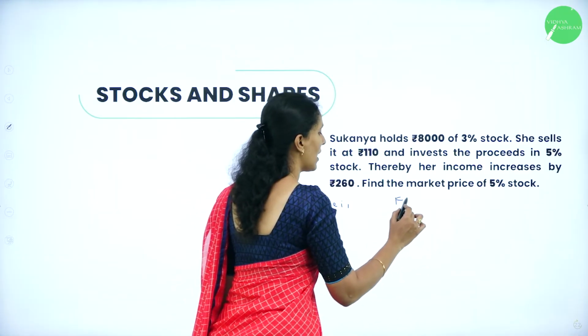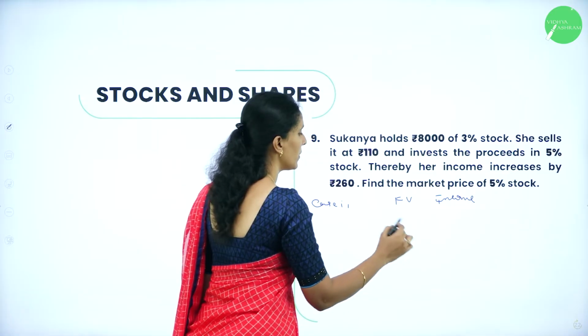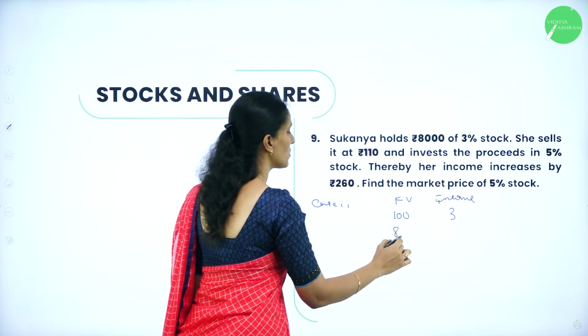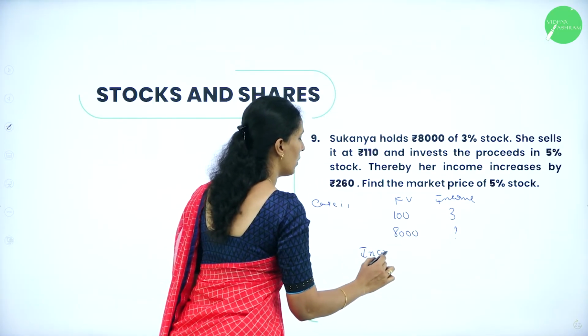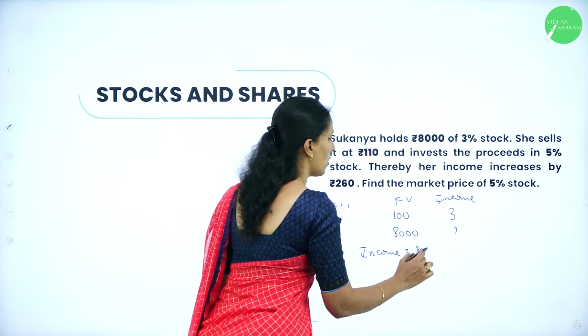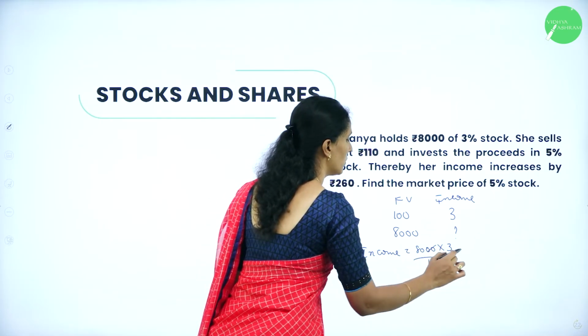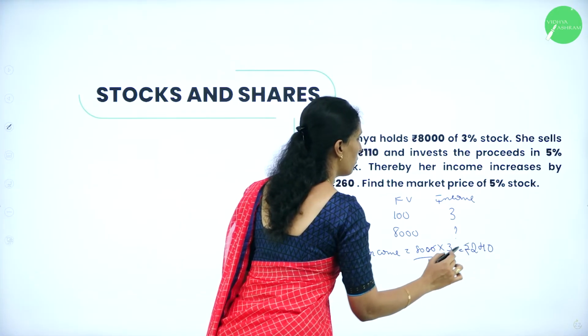So we have face value and income. If the face value is 100, then the income is 3. And if it is 8,000, what is the income? So therefore, income will equal to 8,000 into 3 divided by 100. So 240 in terms of rupees.